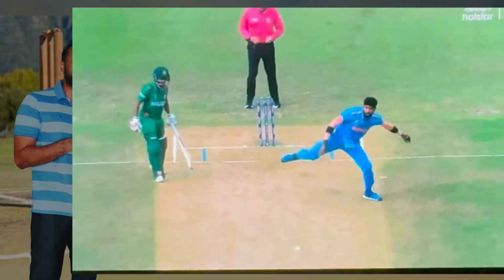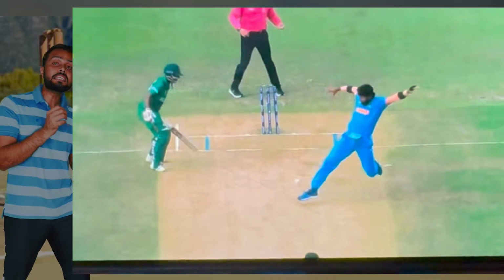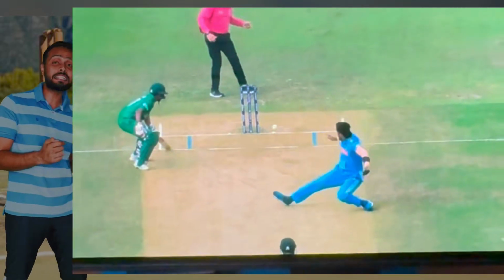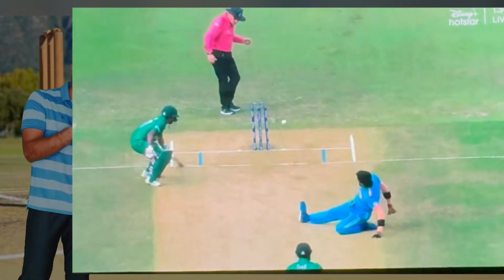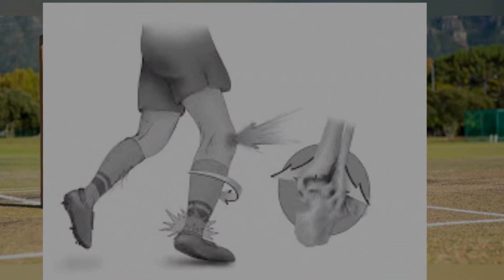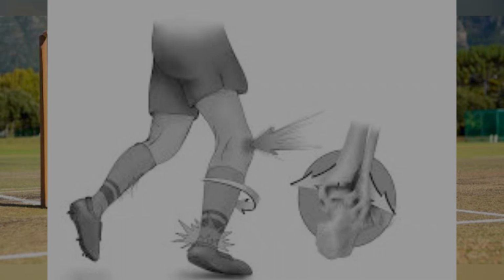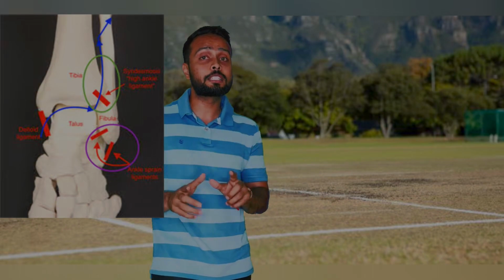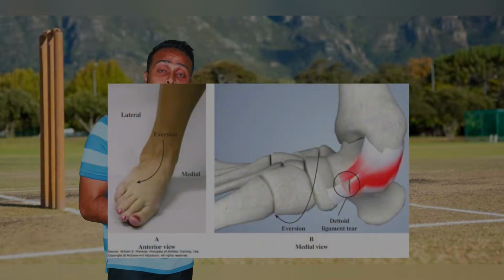So in the left leg, as we can see over here, the knee is bending, and the ankle is going into more plantar flexion as well as eversion. That is why we can expect that there is definitely some injury in the ankle. It can be an upper ankle sprain or a lower ankle sprain. Upper ankle sprain may be a syndesmotic sprain of the ankle. Lower ankle sprain might be something wrong with the medial ligament, which may be the deltoid ligament over there.